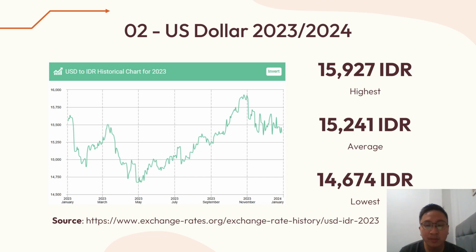Next, we will take a look at the movement of the US dollar compared to the Indonesian rupiah. So this is the highest point and this is the lowest point. We can see that the movement fluctuates from the beginning of the year to the end of the year. But during 2023, we can conclude that the overall price of the dollar remains stagnant.